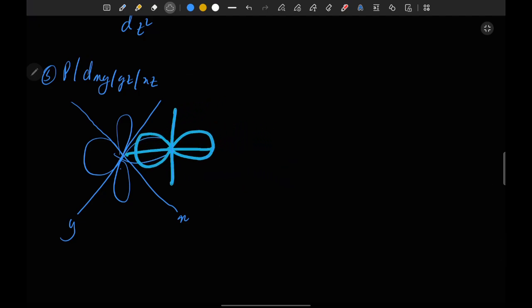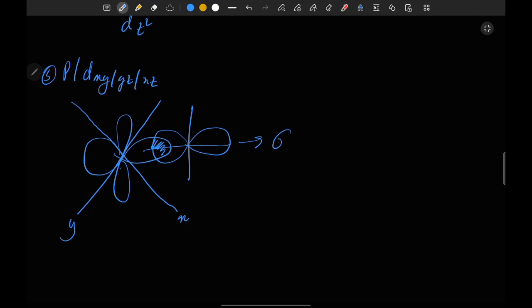Okay, this is the point of interaction, and here they will form a sigma bond.